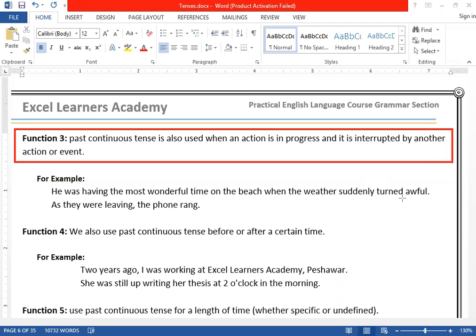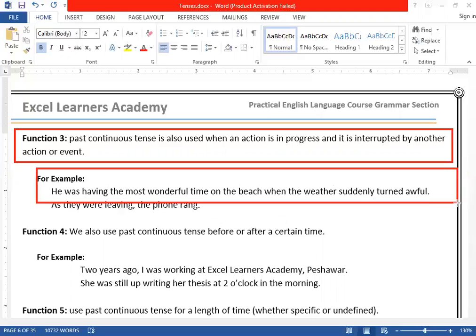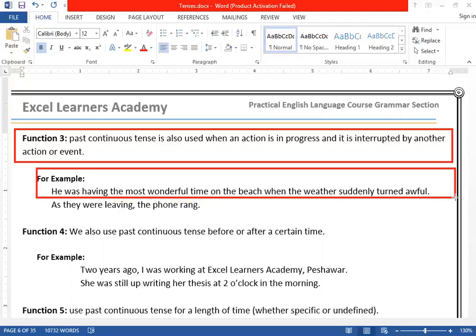Here are some examples I have given you. He was having the most wonderful time on the beach when the weather suddenly turned awful. Can you see? It's the same way as the first case we studied. When an action was in progress, when another action happened. But because of the second action, the first action is interrupted. For example, we were playing cricket when it started to rain.